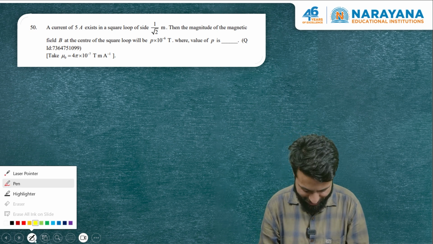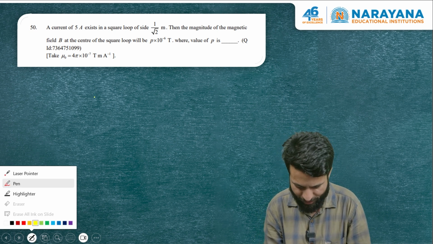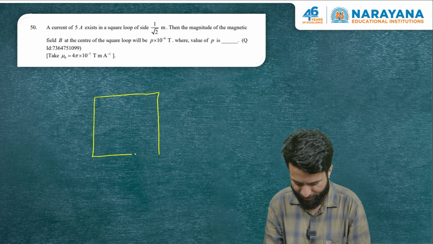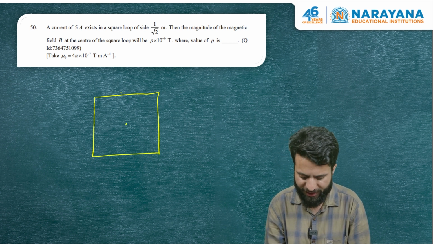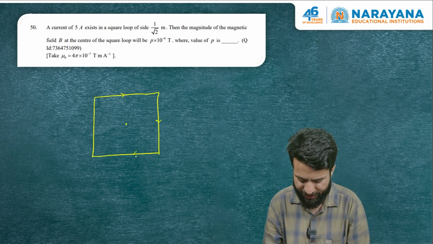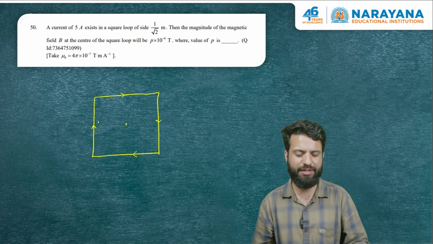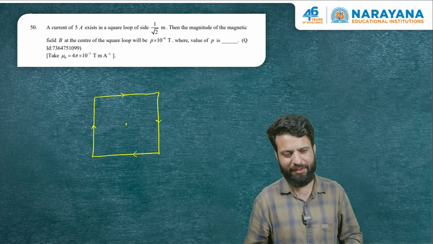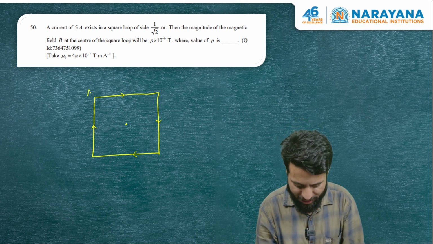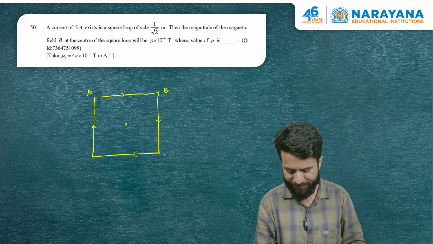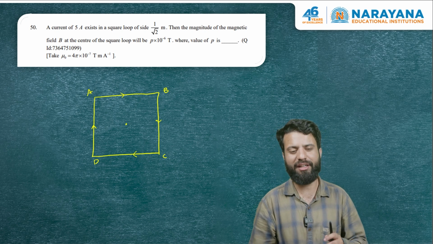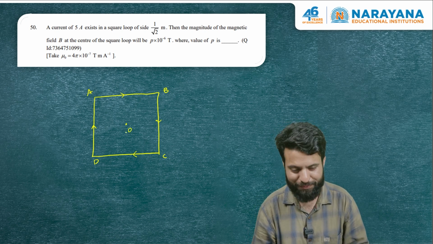So in this question, basically we have a square loop. We have to find the magnetic field at the center, and it's carrying a current like this. Current is given. The length of the square loop is also given. So we have to use the principle of superposition very simply. We'll find the magnetic field due to one conductor AB. If you see carefully, all the conductors contribute magnetic field in the same direction at point O.